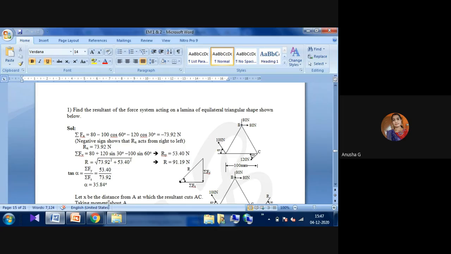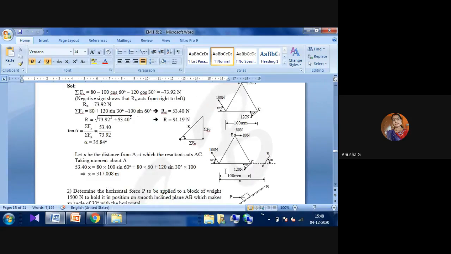Let x be the distance from A at which the resultant cuts AC. Here you can observe, we are assuming that at a distance of x, the resultant cuts the AC. Taking the moment about A, all of you observe here. This one is our resultant, this one is our angle, and this one is our total plane. For this plane, we are finding the value of x, where the resultant cuts AC.